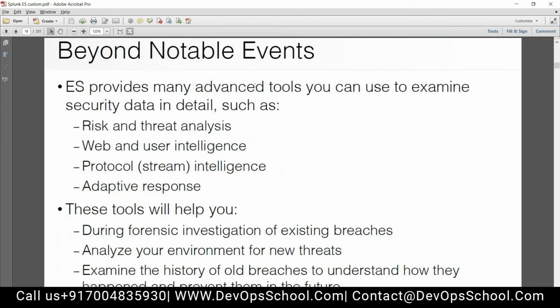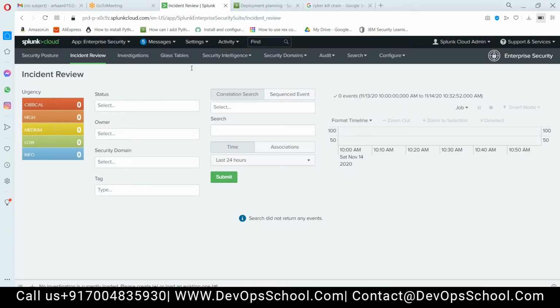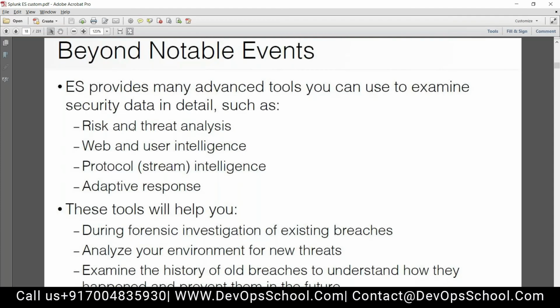Okay, ES provides many advanced tools you can use to examine security data in real time, such as risk and threat analysis, web and user intelligence, protocol intelligence, adaptive response. These are all there. If I go here: security intelligence, protocol intelligence, threat intelligence, user intelligence, web intelligence, risk analysis, all this stuff Splunk is giving to you. Okay, these tools help you.